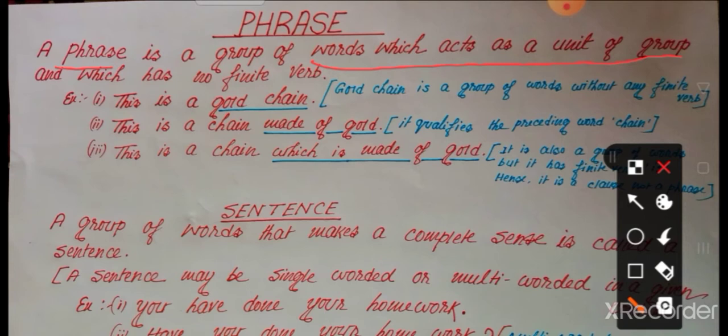When they are in a group, we call it a phrase, and it has no finite verb. The most important identification of a phrase is that there is no finite verb. What is called a finite verb? A finite verb is a verb which is used in a sentence as a main verb, a verb that contains a tense. So a phrase is a group of words which acts as a unit of group and which has no finite verb.